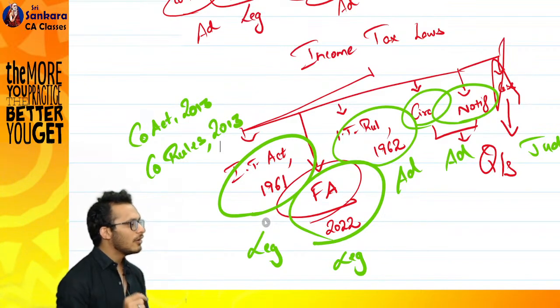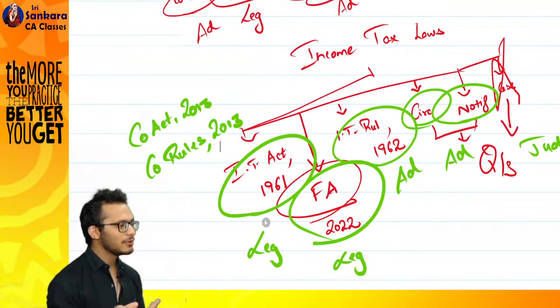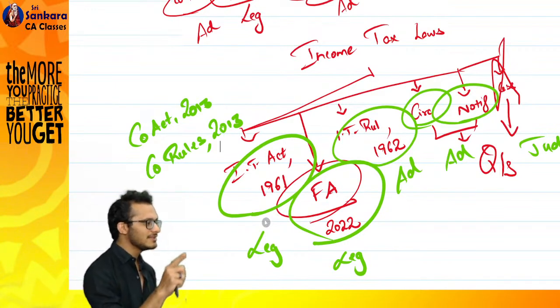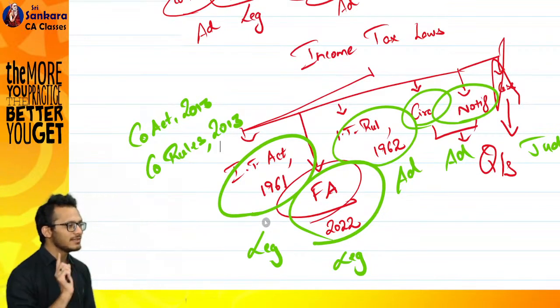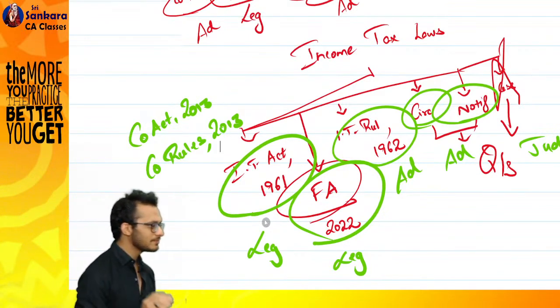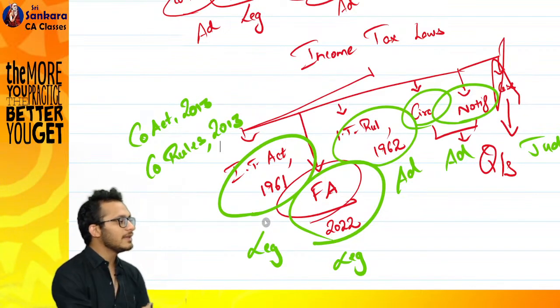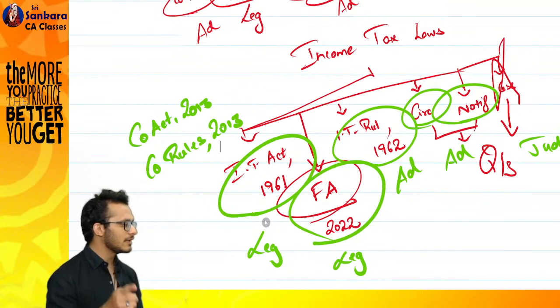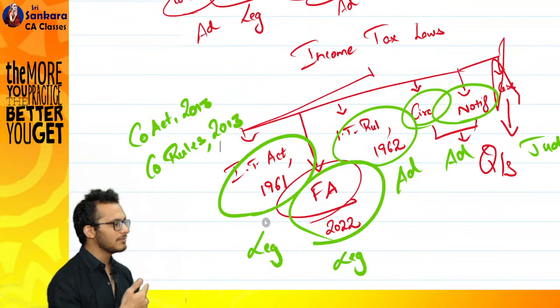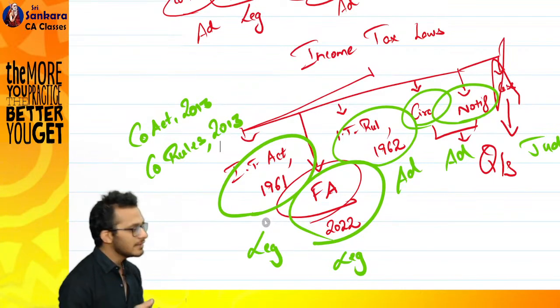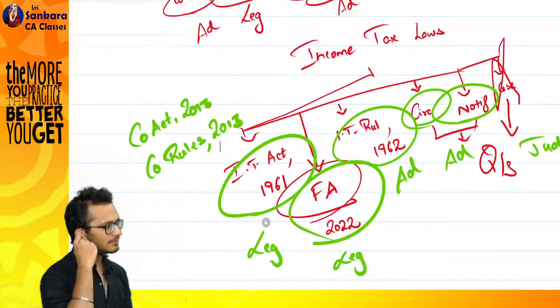Correct idea? Or they would have had rules. How is this 1961 to 1962? That is what we will discuss. Keep this question in mind. When we discuss, you will understand why it is 61 to 62. It will blow your minds. Okay. So we are right now in Income Tax Act, Income Tax Rules, Circulars, Notifications. In the middle, there is an item called Finance Act. What the hell is this?